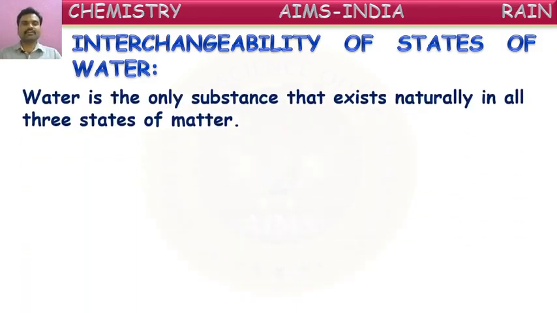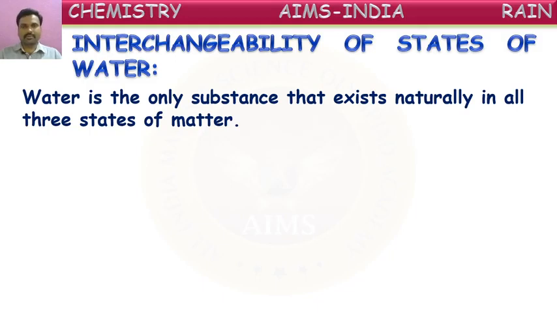As we know, water is the only substance that exists naturally in all three states of matter. Yes, it is one of the interesting points about water. At normal temperatures also, it can exist in three states. In certain countries, ice will be formed on the floor because of very cool temperatures, and water is available at the same time. In the same place, water vapor will also be in the air.